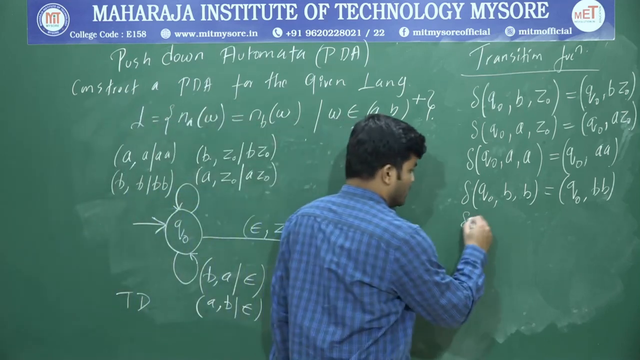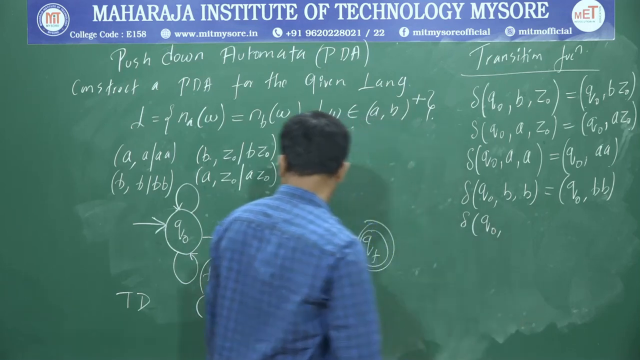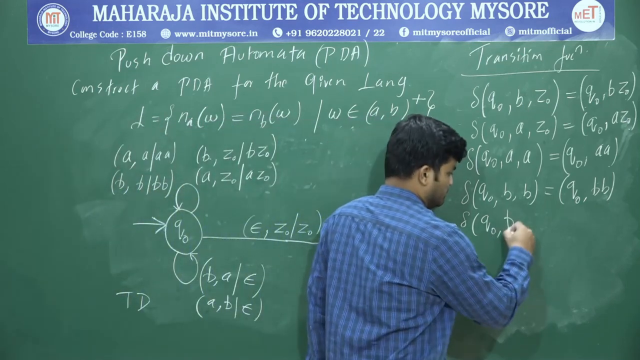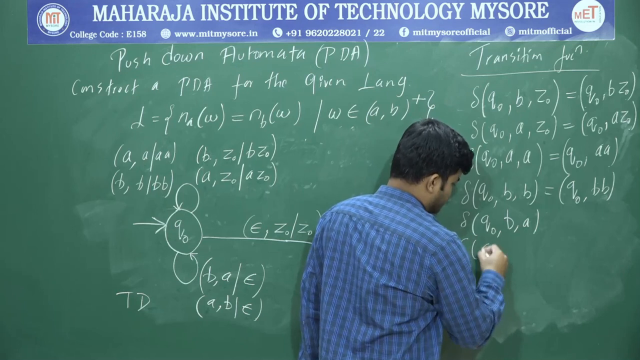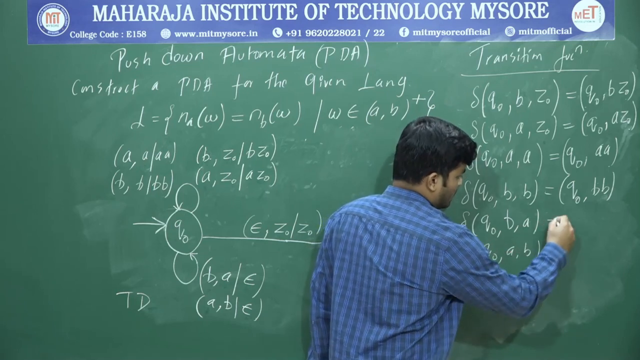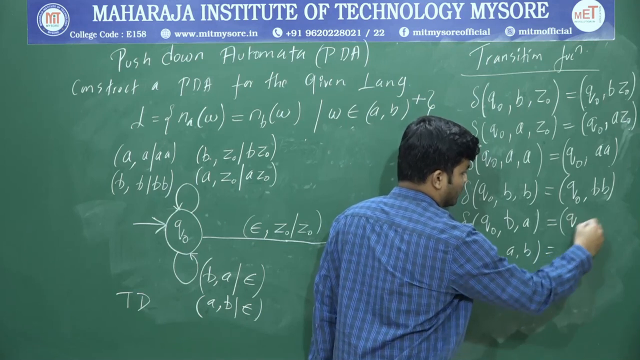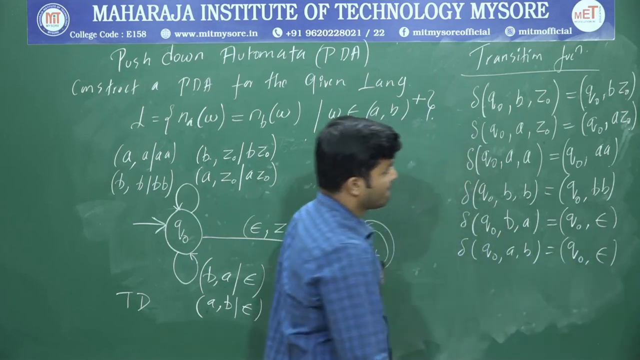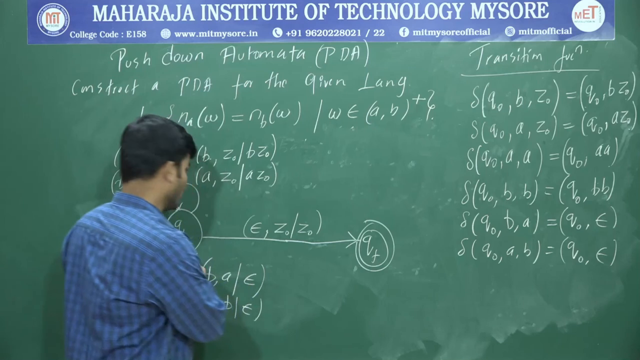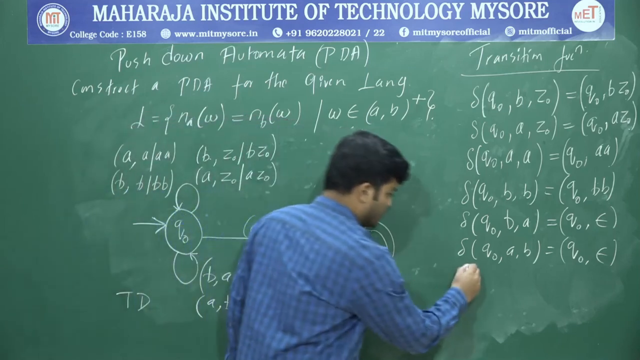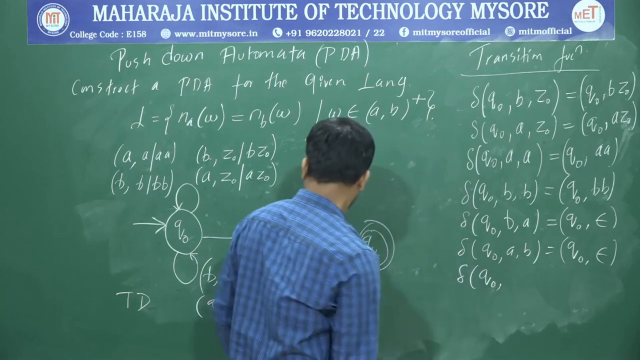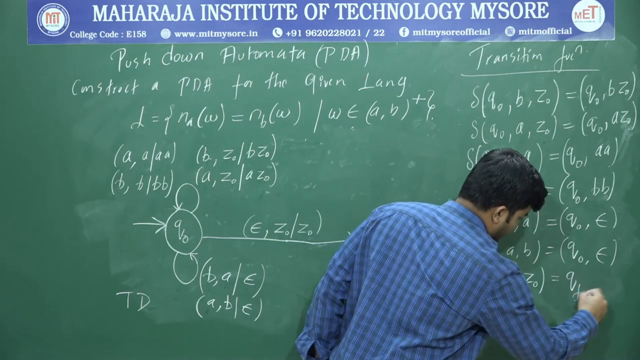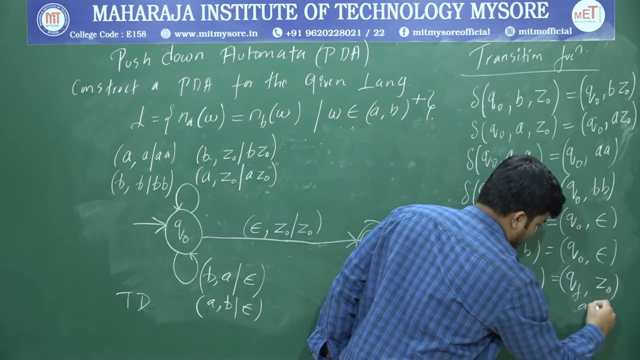Okay. So what is the next one? Delta of Q0 comma, now I will write for BA as well as AB. So if I get BA or AB, in that case I am going to maintain the same state Q0, but I am going to perform the pop operation. And what about the last transition? That is from Q0 to QF. So delta of Q0 comma epsilon Z0 will go to QF by maintaining Z0 as it is, and you can accept that.